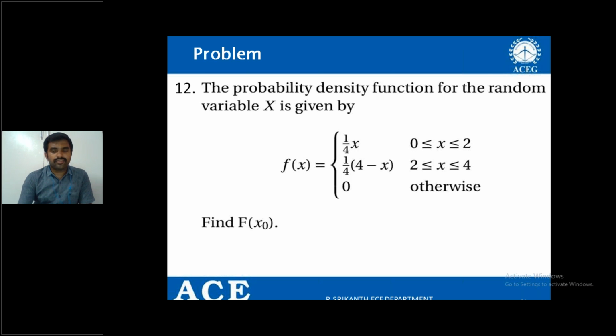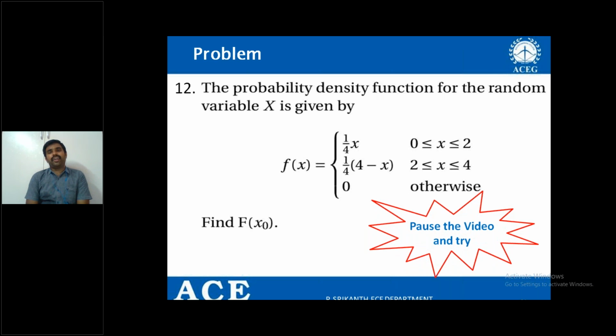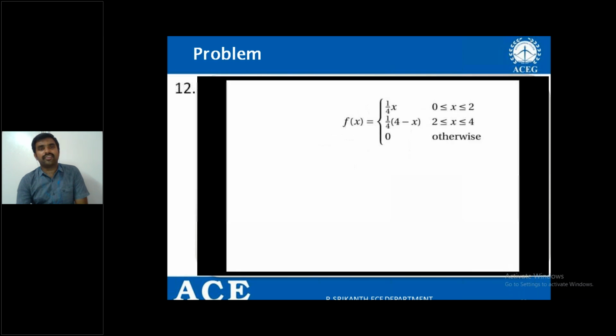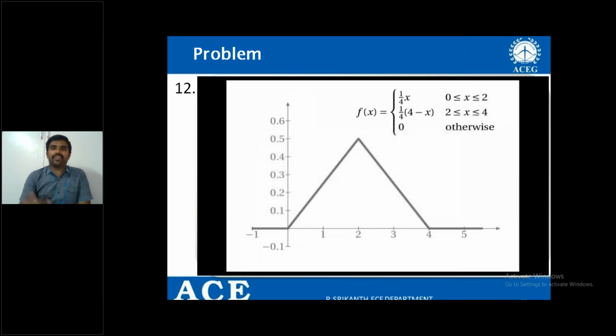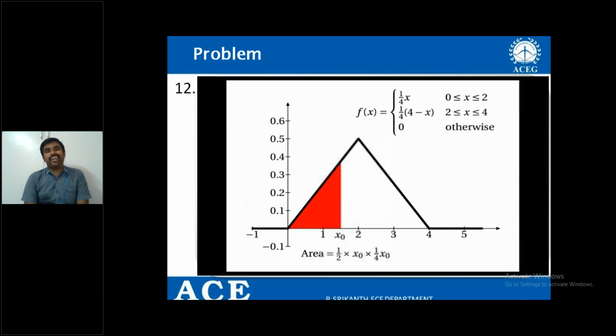How do you do this? Just pause the video and try. The solution is like this. We know f of x, that is given. If I plot that f of x, this is the graphical representation. For better understanding, I am taking the graphical representation. You are supposed to find capital F of x naught. What do you mean by capital F of x naught? It is that particular shaded area.